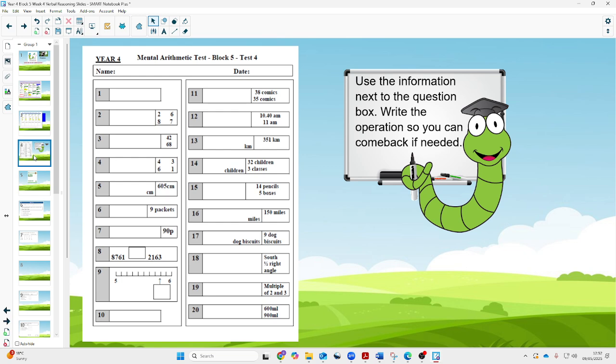Alex has 38 comics. Lisa has 35 comics. How many have they all together?